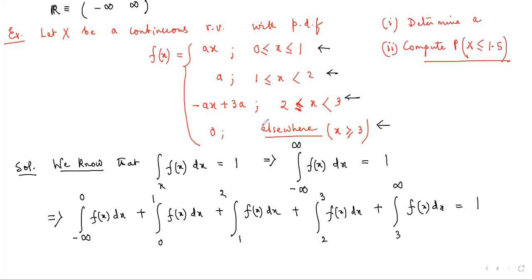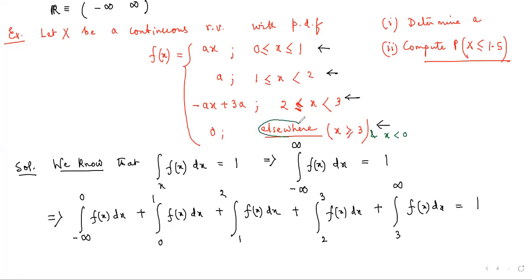Now you see, when we talk about elsewhere, we do not simply mean x greater than or equal to 3. We also mean another thing: although I have written x greater than or equal to 3, we have to consider another possibility, that is when x is less than 0. So when the real number is negative, less than 0, then also the probability is 0.